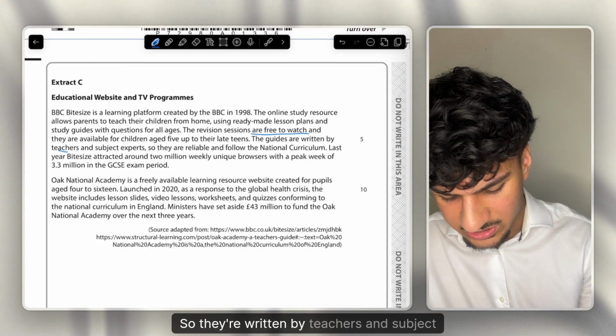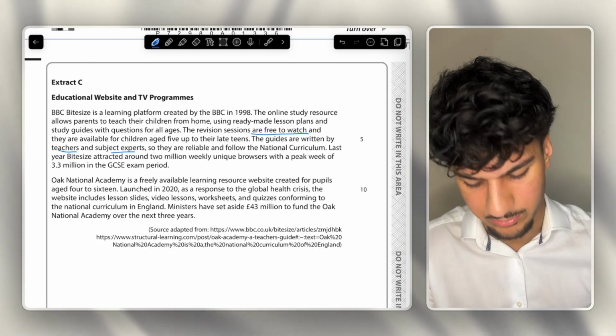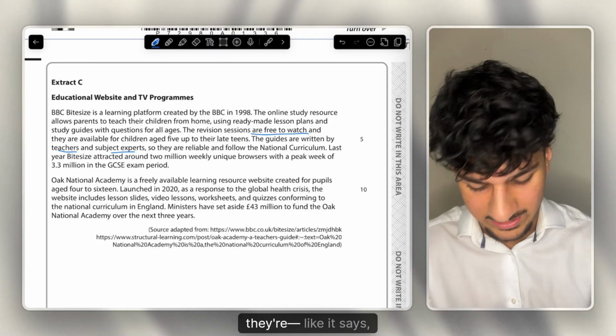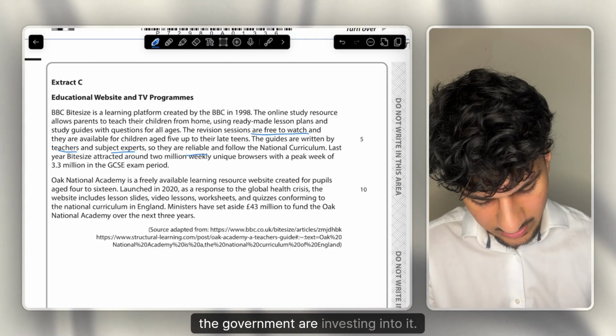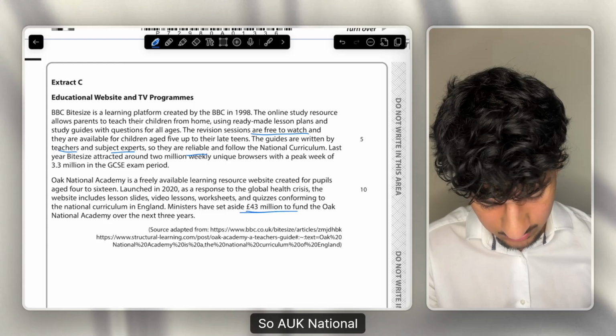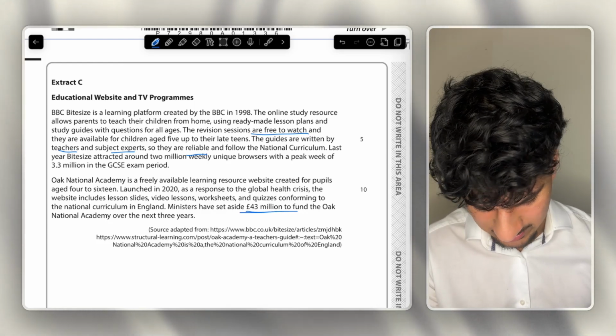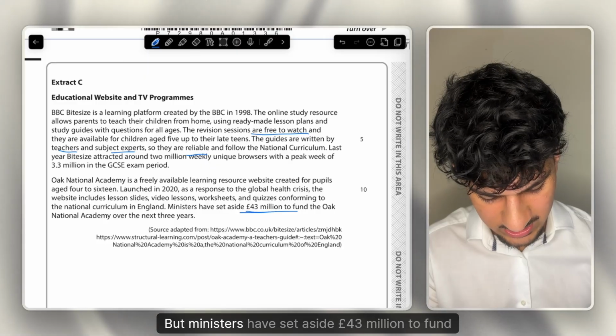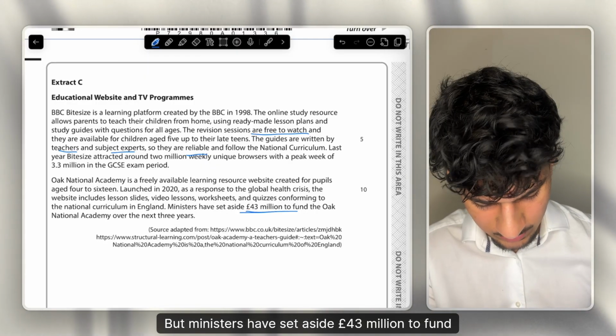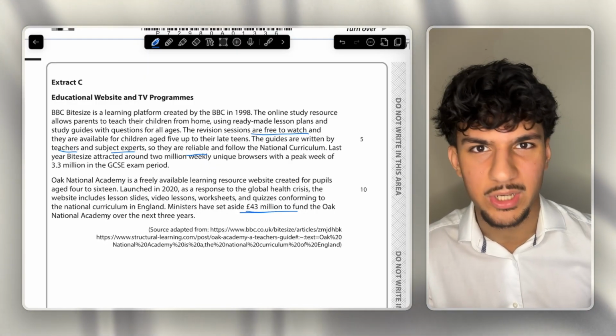So they're written by teachers and subject experts. So I guess, like it says, it's more reliable, and the government are investing into it. So Oak National Academy, and honestly, I've never heard of that, but I've heard of Bitesize, but never Oak National Academy. But ministers have set aside 43 million to fund it. I think they should fund 43 million for my economics videos.